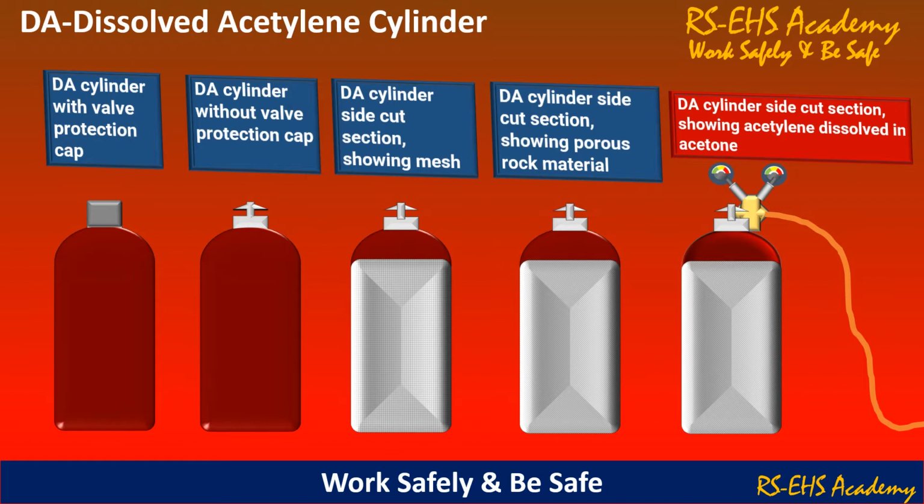Structure of the DA, that is dissolved acetylene cylinder. First picture is showing the DA cylinder with valve and protection cap. Second picture is showing the DA cylinder without valve protection cap. Third picture is showing the DA cylinder side cut section showing mesh inside. Fourth is the DA cylinder side cut section showing porous rock material inside. And the last one, the DA cylinder side cut section showing acetylene dissolved in the acetone which is soaked in the porous rock material.